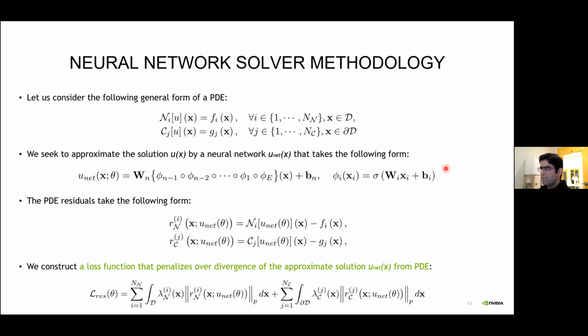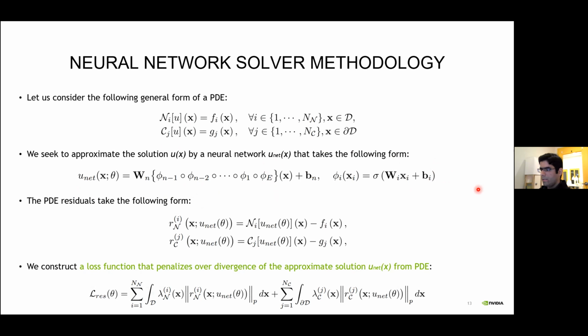So we want to approximate the solution u by a neural network u_net that in its most simple form takes this form, where again x is the input, phi_i's are representing the hidden layers, and phi_e is an input encoding layer. In a standard fully connected network, phi_e is just an identity function. But in the Fourier feature networks, it includes Fourier basis encodings.